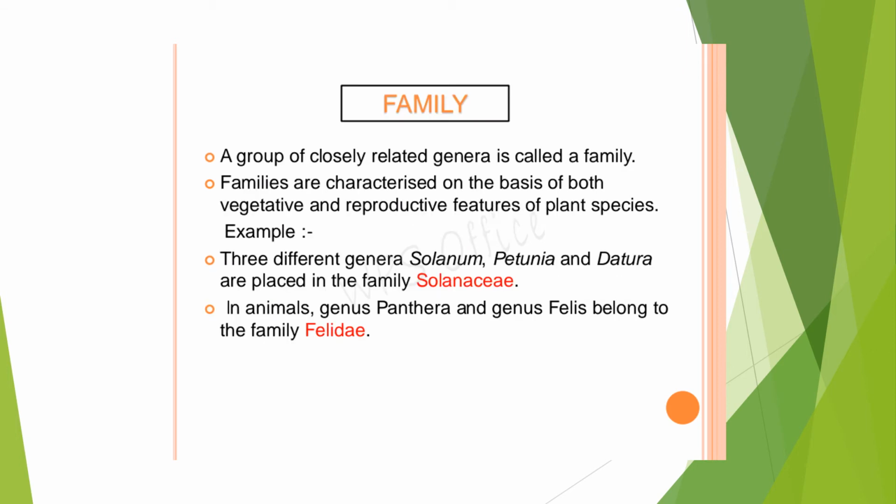All the animals which are called by the genus name Panthera will have some similarity with some other genus. For example, the genus Felis looks somewhat similar to the Panthera genus. So these two genera, Panthera and Felis, are brought together under a same name called a family. So family is the third higher level in taxonomical categorization.